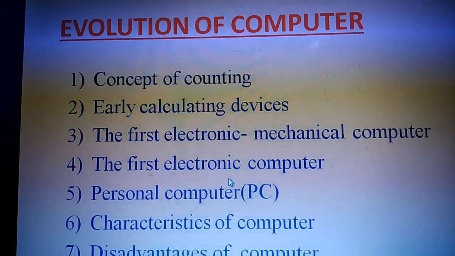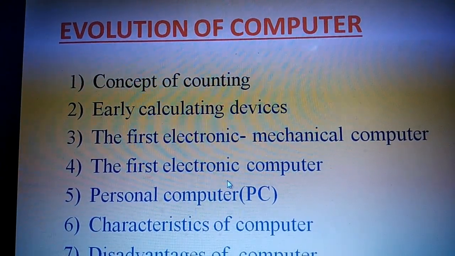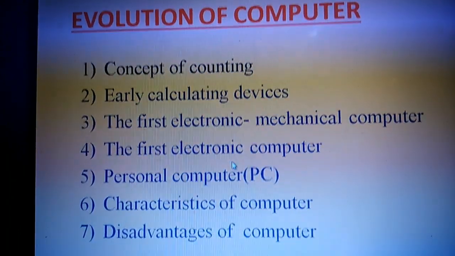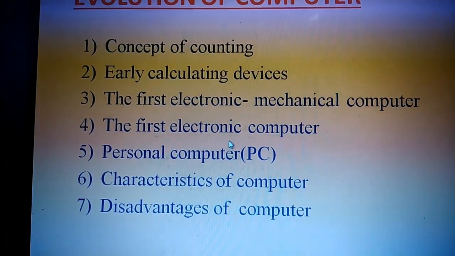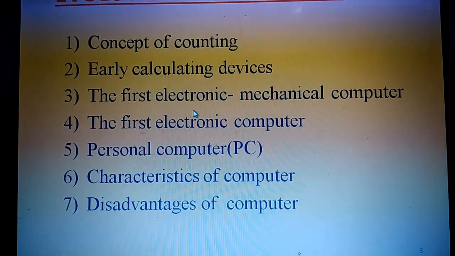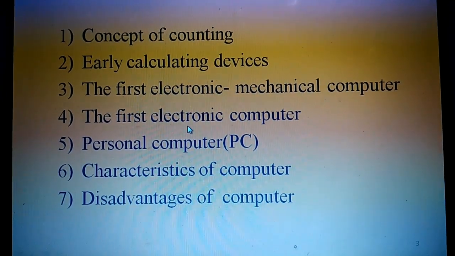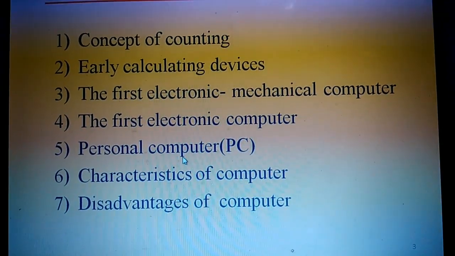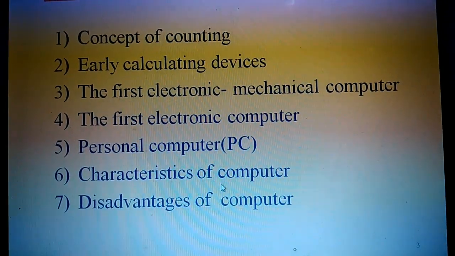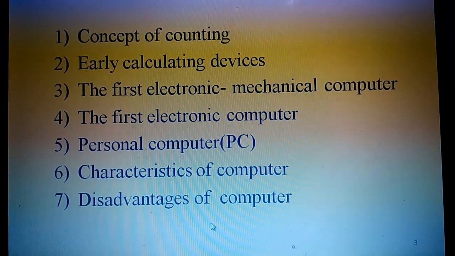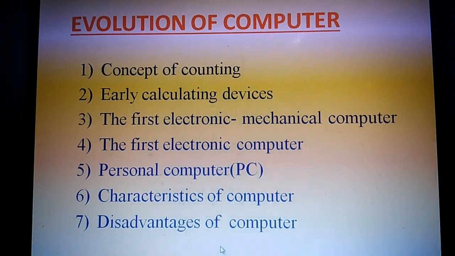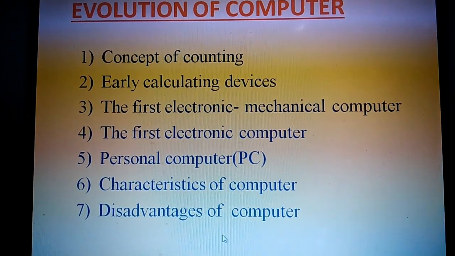Now the next topic is evolution of computer. This is the first chapter in your book. This chapter will cover 7 topics. The first topic is concept of counting. The second is earlier calculating device. The third is the first electronic mechanical computer. Fourth is the first electronic computer. Fifth, personal computer. In short, we call it a PC. The sixth topic is characteristics of computer, and the seventh topic is disadvantages of computers. These 7 topics we will cover in this chapter, the evolution of computer.